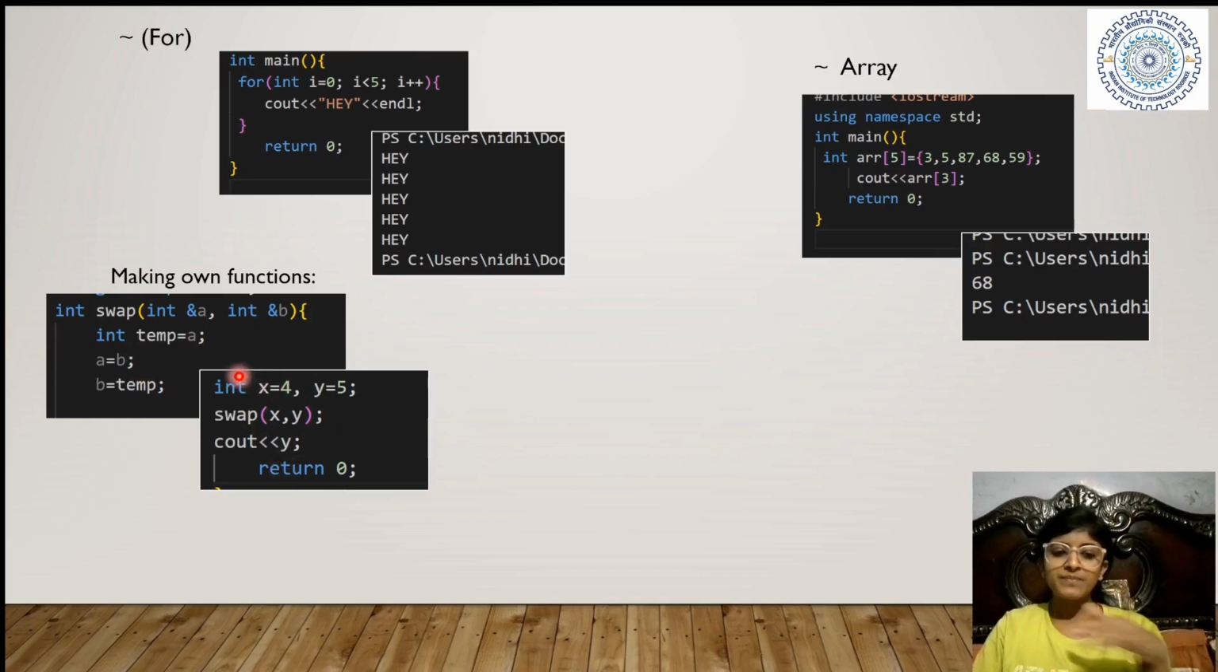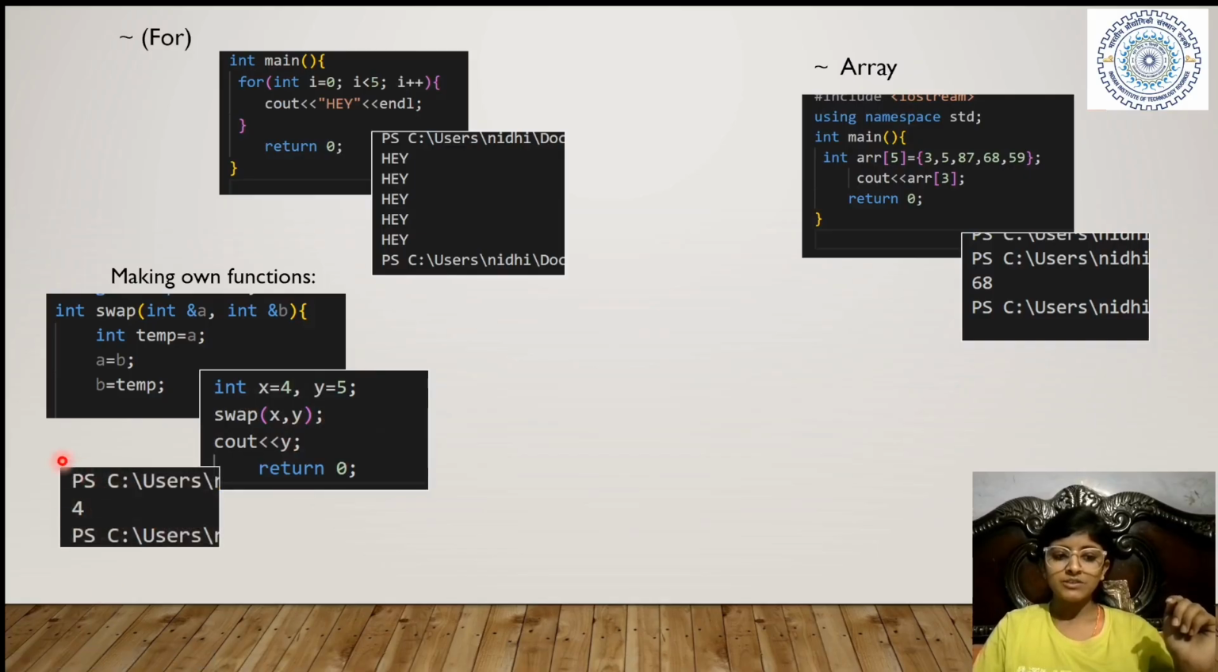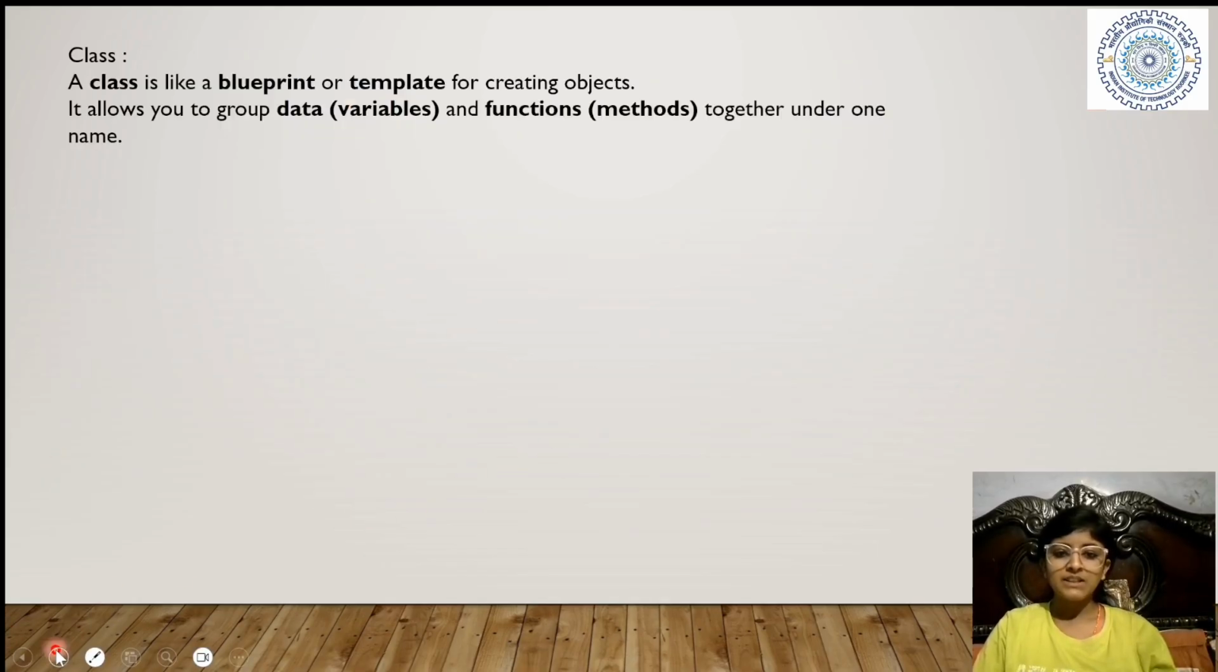In main, if I write x equal to 4, y equal to 5, and call the function with x and y, what will y become now? 4. And the output is 4.